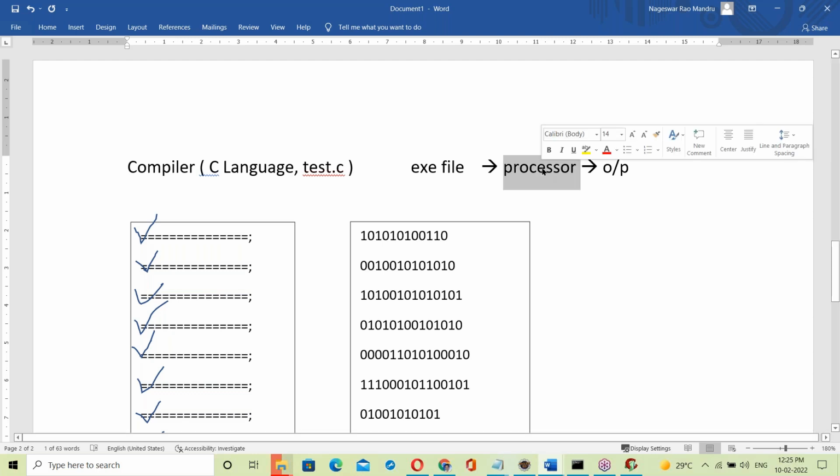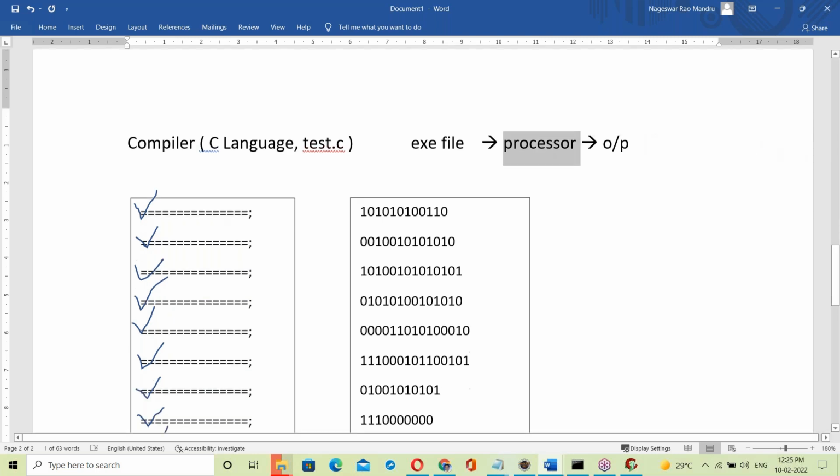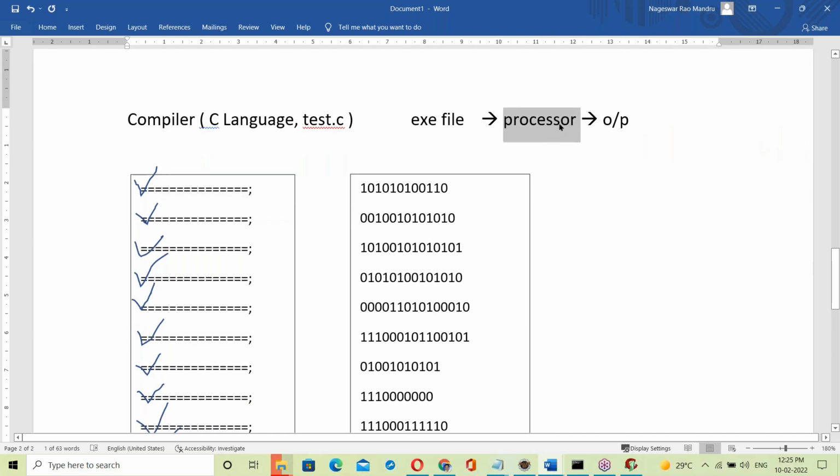So the processor is just a hardware component, a computer brain. It takes your exe file, executes it and gives output.